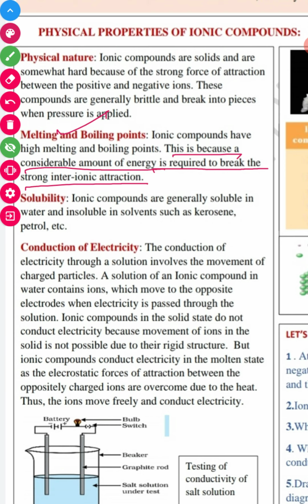So you can write: this is because a considerable amount of energy is required to break this strong interionic attraction, right? This is the answer of your third question.